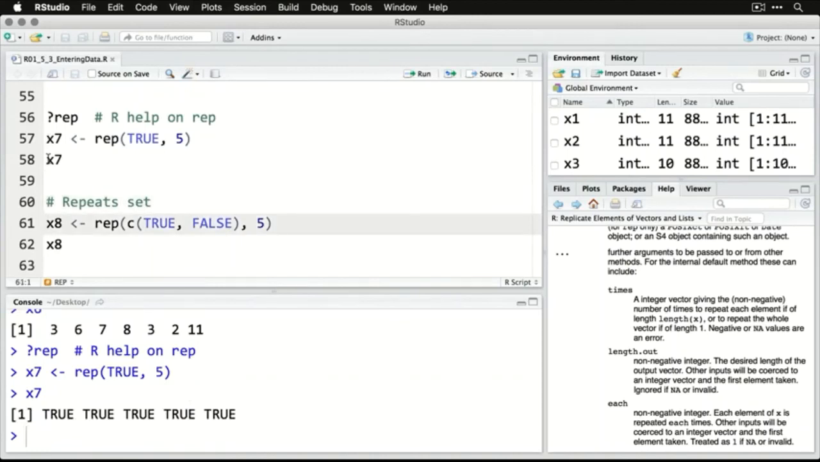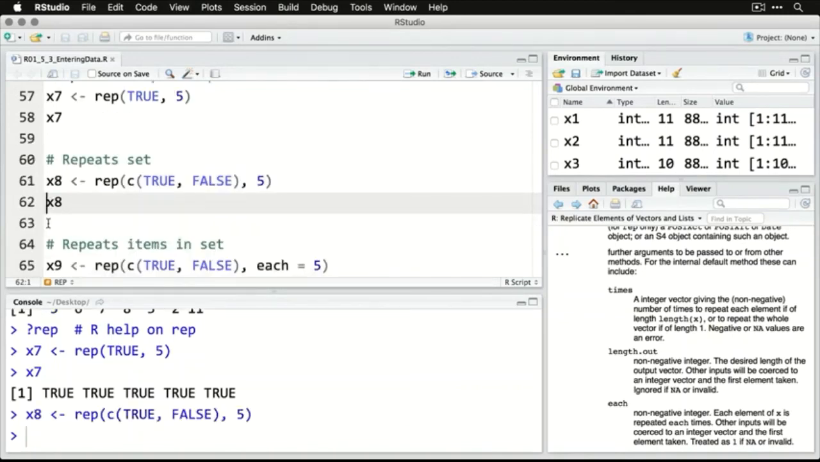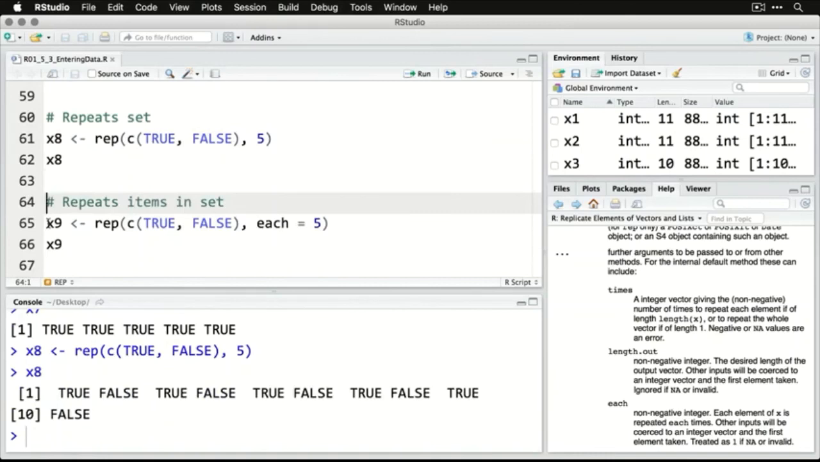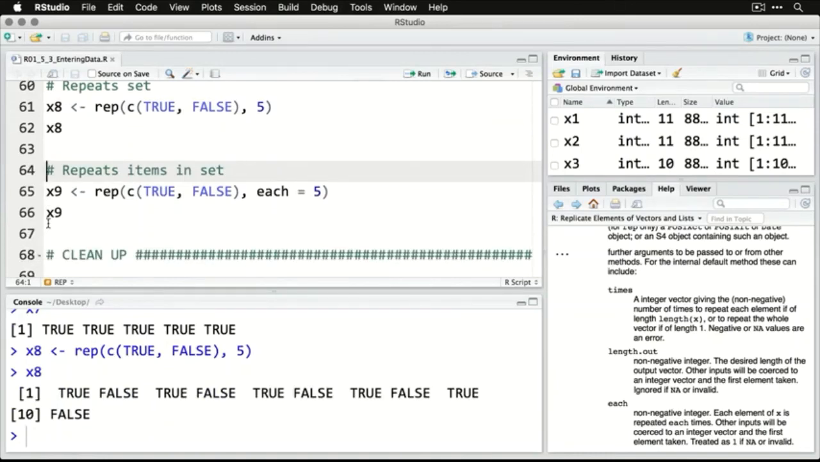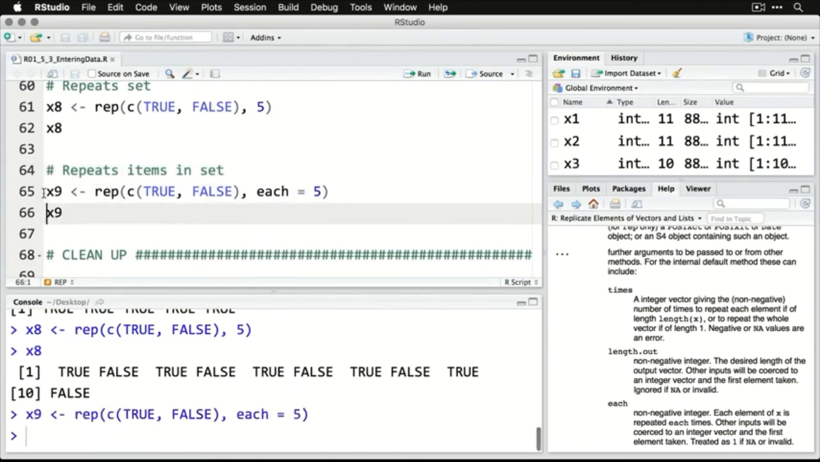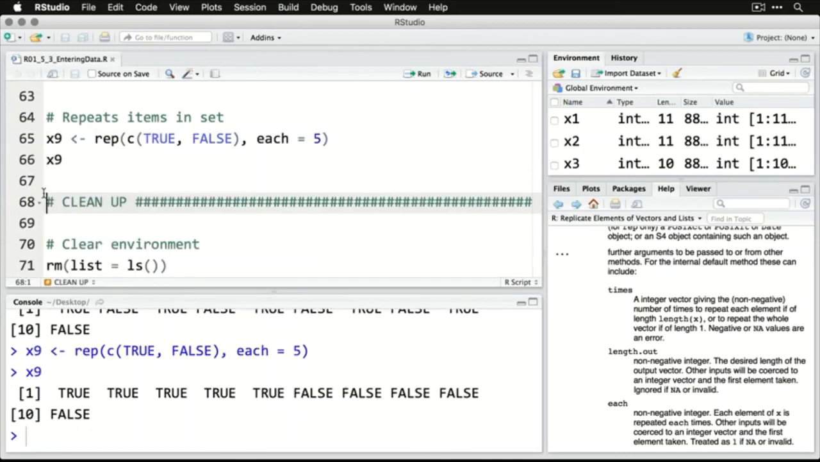If you want to repeat more than one value, it depends on how you set things up a little bit. Here I'm going to do replicate or repeat for true and false, but by doing it as a set, where I'm doing the C concatenate to collect the set, what it's going to do is repeat that set in order 5 times. So true, false, true, false, true, false, and so on. That's fine. But if you want to do the first one 5 times and then the second one 5 times, think of it as like collating on a photocopier. If you don't want it collated, you do each. And that's going to do true, true, true, true, true, false, false, false, false, false.